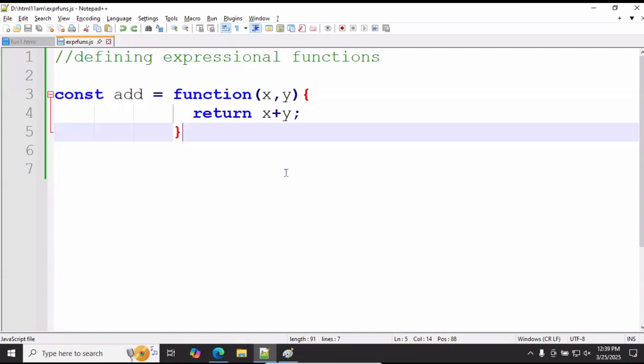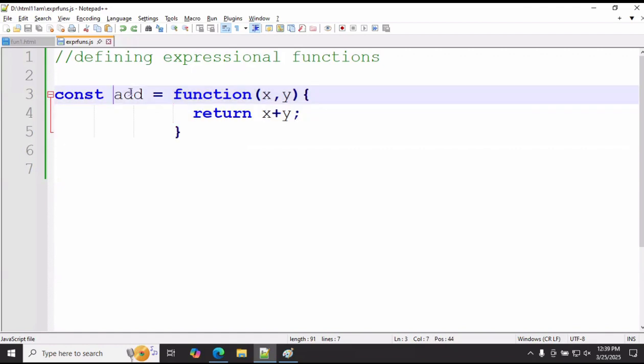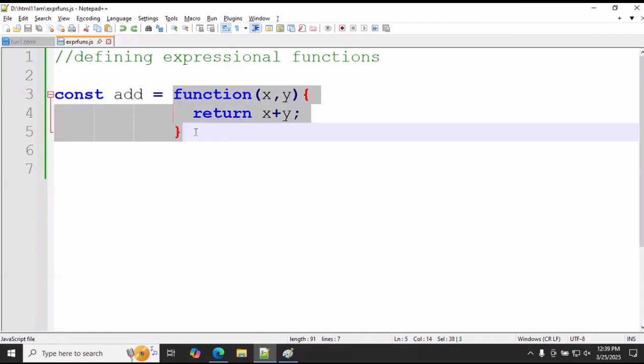Simple comparison. The same array diagram I explained last week. This one is stored in the heap area where memory is allocated for that function, and that address is maintained by this variable. So it is a reference variable, and a different data type also. It is a reference variable which holds the location ID of this function.